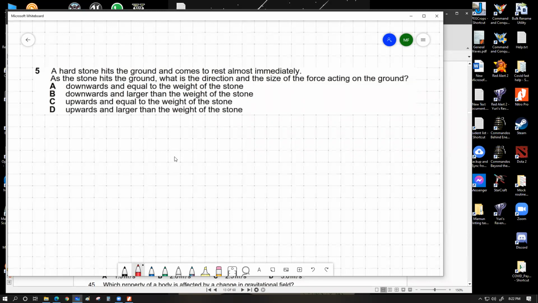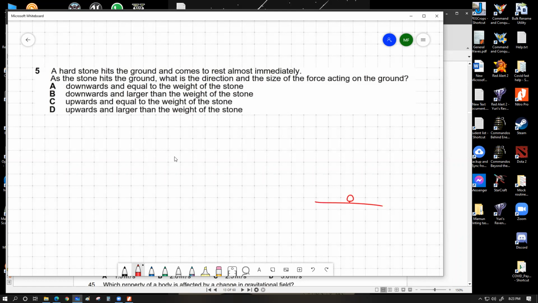Try to understand the content of this question. A hard stone hits the ground and comes to rest almost immediately. As the stone hits the ground, what is the direction and size of the force acting on the ground? Now, there are a couple of things you need to consider. So here is the ground. The stone will hit the ground and come to rest.